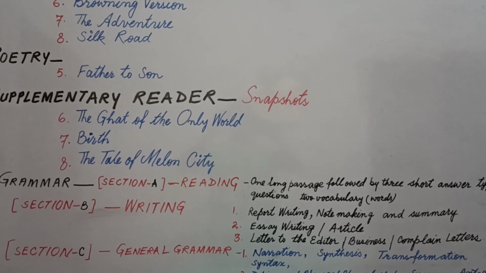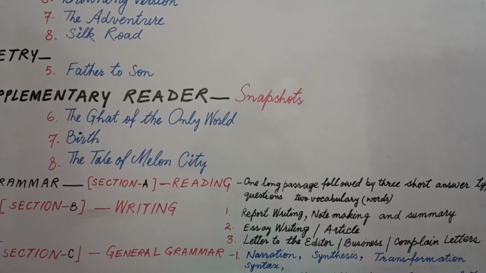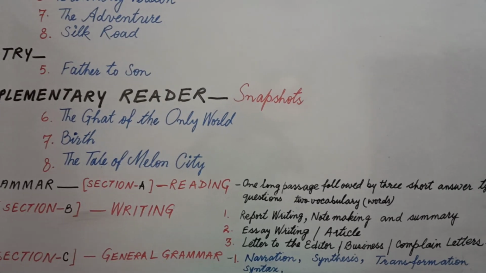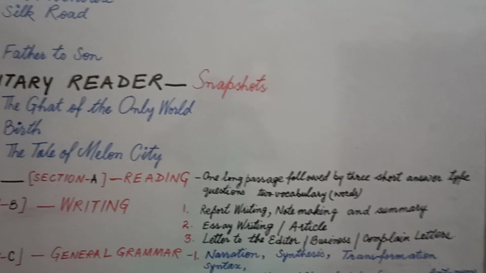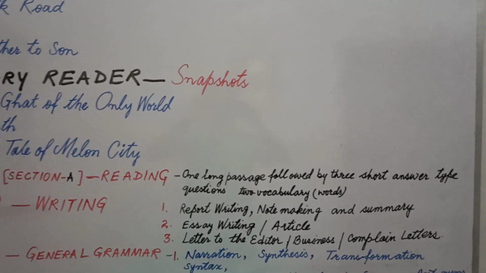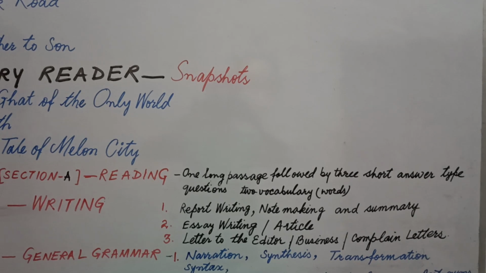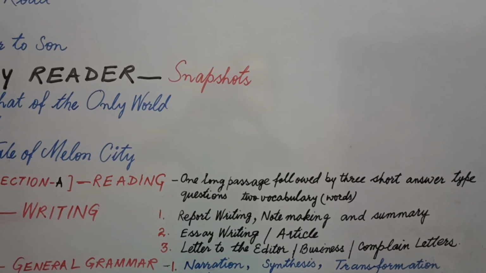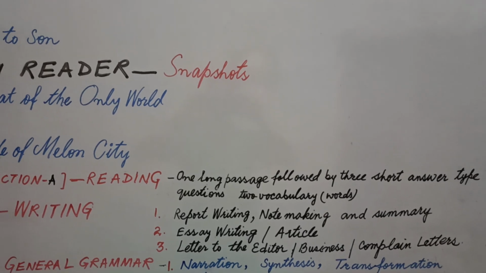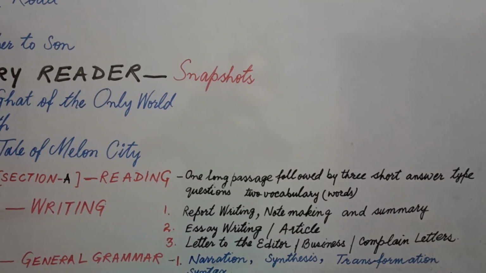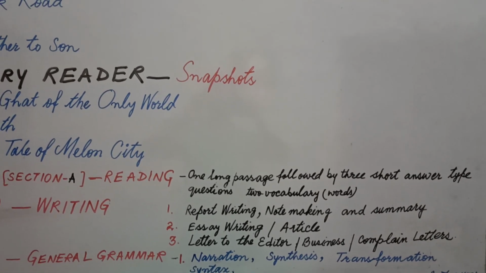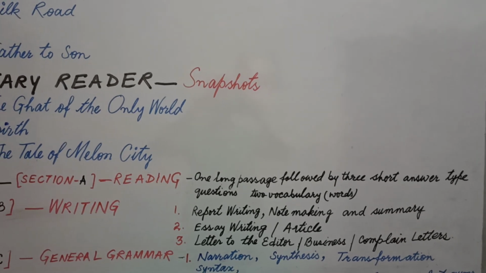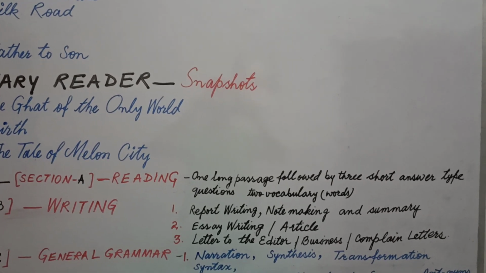Now let's see section A for 50 marks. In the reading section A, you will have a long passage followed by three short answer type questions, and the fourth question will be based on vocabulary words. These words may be opposites or synonyms, and they will be found from the passage.